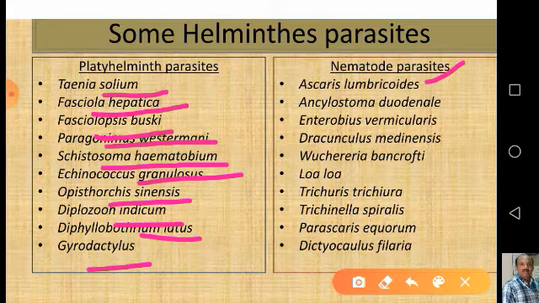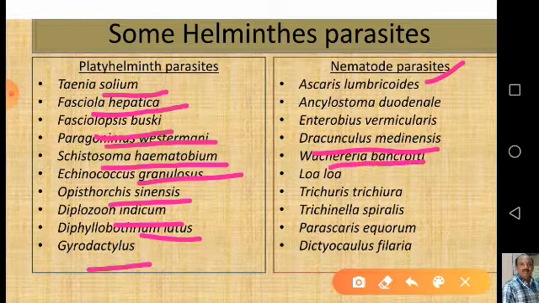Ancylostoma duodenale is the hookworm, which lives also in the intestine. Dracunculus medinensis lives in the subcutaneous tissue of man, which is commonly called guinea worm. Wuchereria bancrofti, which is a filarial worm, lives in the lymph vessels and lymphatic ducts of man. Then Loa loa, commonly called the eye worm, lives in the subcutaneous tissue, including of the eyes.